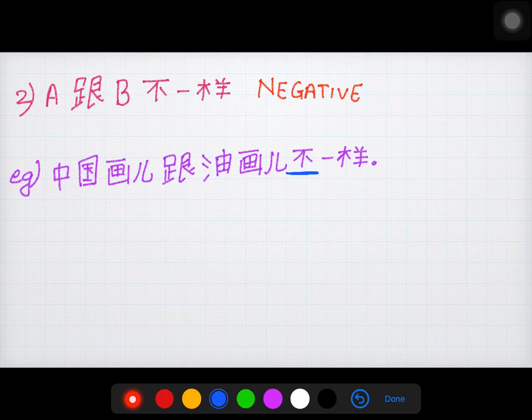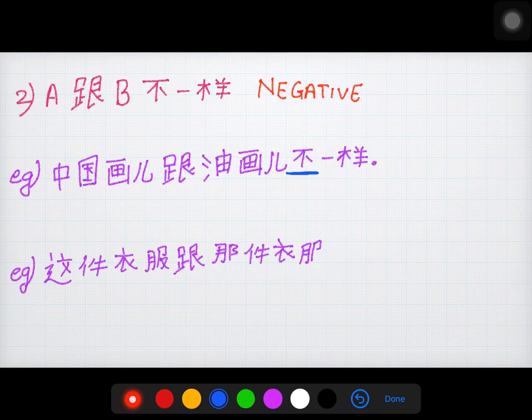The second example also demonstrates the same pattern. Che Chian Ifu gun Na Chian Ifu bu yang. In negative sentences like these, pu should be used after the second noun or pronoun and before yang. In the second example, using the instead of ifu is also correct. Let's move ahead to the third sentence pattern for gun yang.